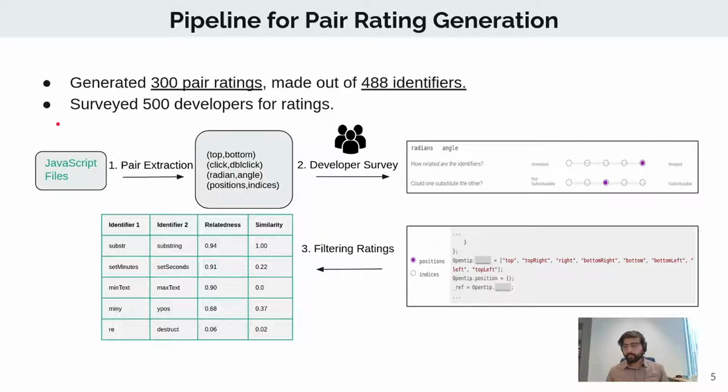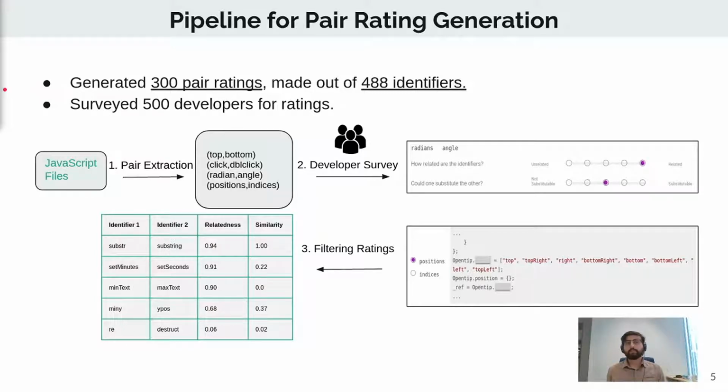So we first extracted candidate pairs from the JavaScript 150K dataset. Once we had candidate pairs, we passed them over to developers and extracted ratings using two different sets of surveys, a direct survey and an indirect survey. Once we were able to extract these surveys and ratings on a 5-point Likert scale, we further filtered the extracted ratings against different thresholds to capture only the values which gave us the highest inter-rater agreement. You can find more detail on all of this process in the paper.